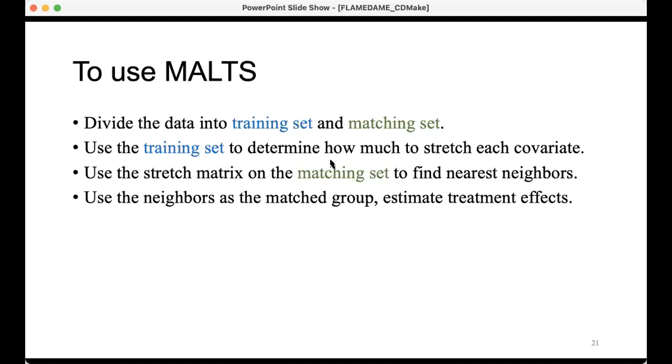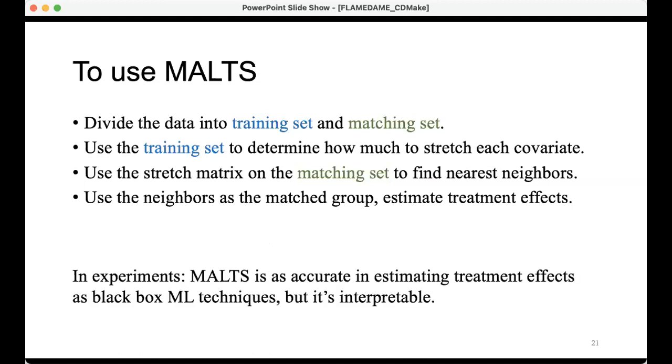And then it used the stretch matrix that it learned on the matching set to find nearest neighbors in the matching set. And then it uses those neighbors as the match groups. And then you estimate the treatment effect, like I showed you on the previous slide.